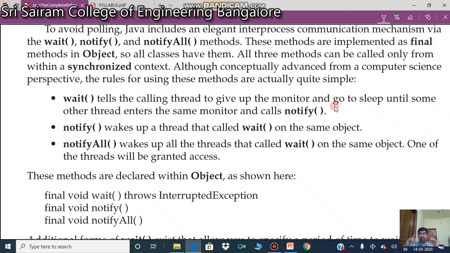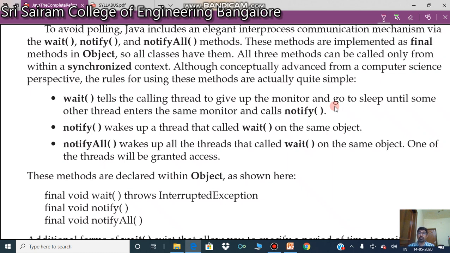Think that you have two threads, A and B, and inside A you write wait. Now thread A is going to wait until it is notified by somebody else.